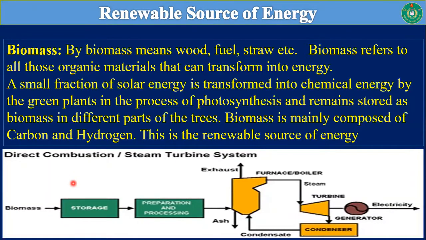Okay, let's see the picture. Biomass, then from storage, then from preparation and processing, and this is the main part from which we can get biomass. And by this process we can get electricity, and electricity is produced from the generator.